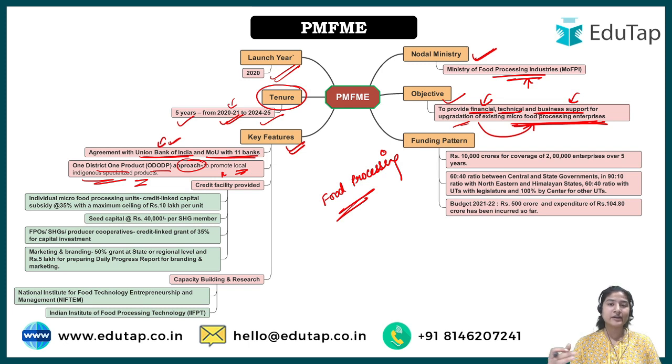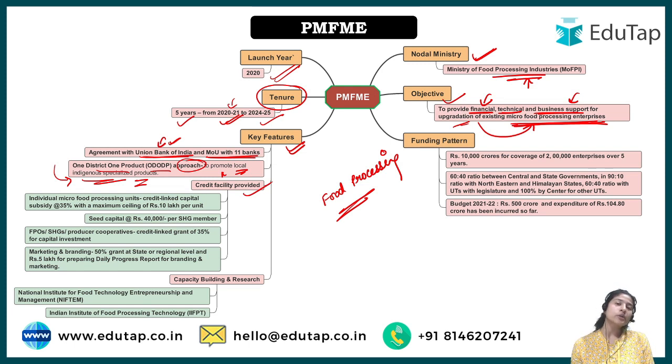Because if in any other state it is said that yes, this particular thing belongs to that particular region which it is famous for, then of course its market demand would be more. And that is why this one district, one product approach is being promoted by the government to promote local and indigenous specialized products. Indigenous means something that is native to that place. Next is credit facilities, also provided in this. That is a key feature that we already know, because that is the objective of the scheme as well.